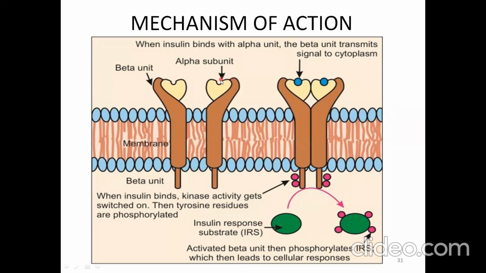After the binding of insulin to the alpha subunit, these 2 units come closer together. That is, dimerization of the receptor occurs, and there is activation of the intrinsic tyrosine kinase activity of the beta subunit, which will cause phosphorylation of the tyrosine residues of the beta subunit. This phosphorylation will favor the phosphorylation of the insulin receptor substrate, which mediates the cellular responses.